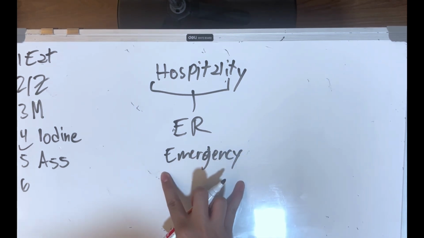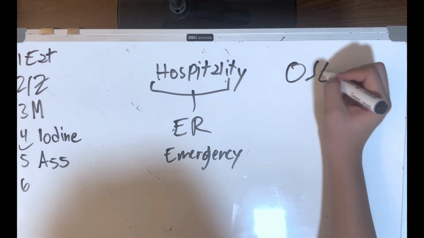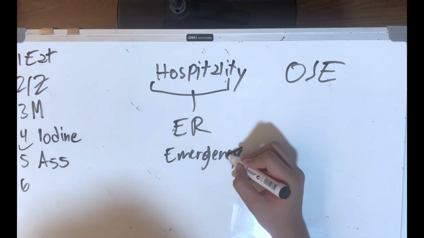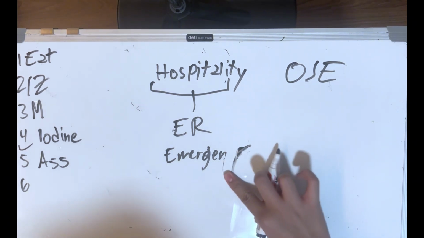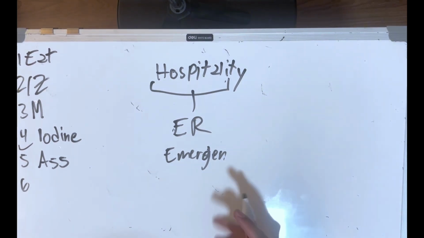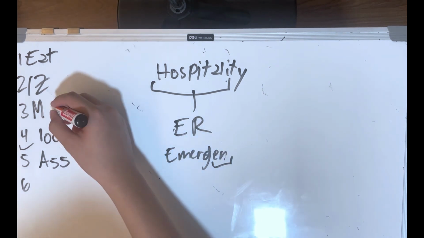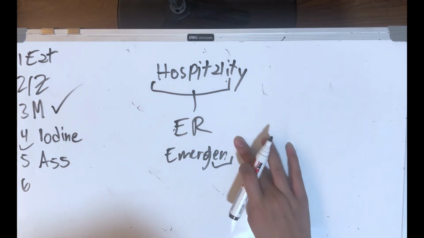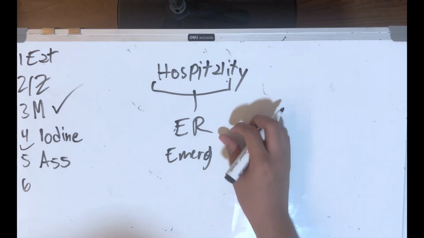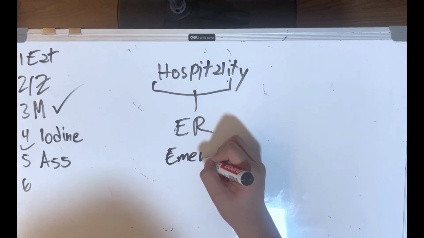So emergency, you'll notice that once again with C, you can't solve problems by seeing. So you have to cancel the C. So that's just emergent, right? Now, you'll notice that there cannot be an N because we already have an M, right? So we have to cancel that as well. Now it's just emerge, right? So what is emerge, right? Emergence,